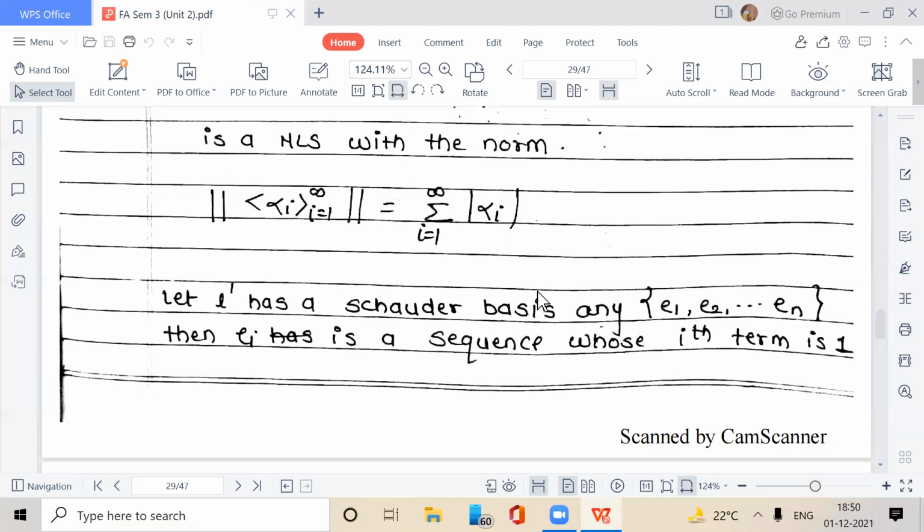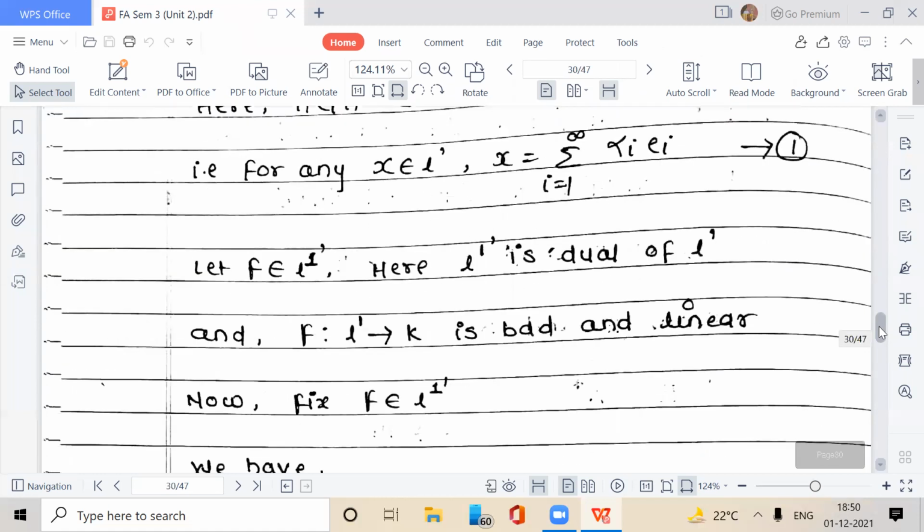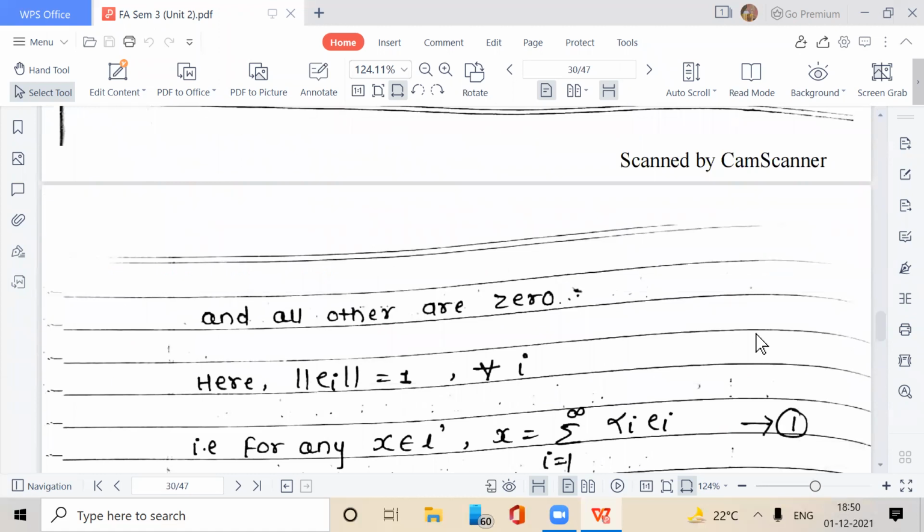Let L1 have a Schauder basis, say e1, e2, up to en. Then ei is a sequence. Each ei, that is e1, e2, is a sequence whose ith term is 1 and all other terms are 0. Here norm of ei is equal to 1. This is from the step where we have defined the norm on L1 space.